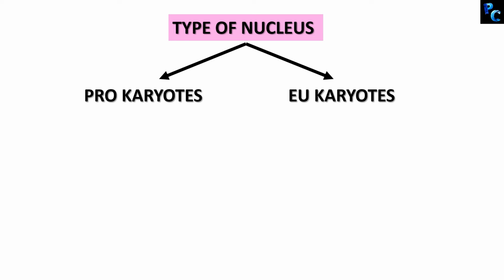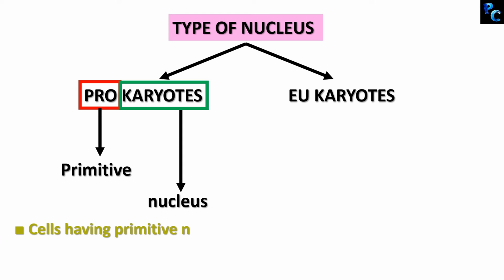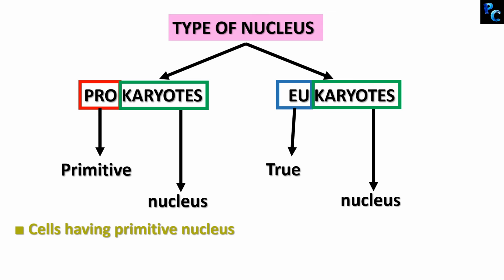Let's understand. Pro means primitive and karyotes means nucleus. So, if a cell has a primitive kind of nucleus, then it is called prokaryotic cell. Eu means true and again karyotes means nucleus. So, if a cell has a true nucleus, then it is called eukaryotic cell.